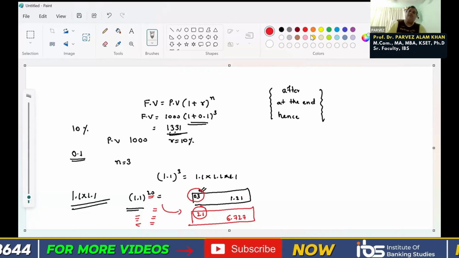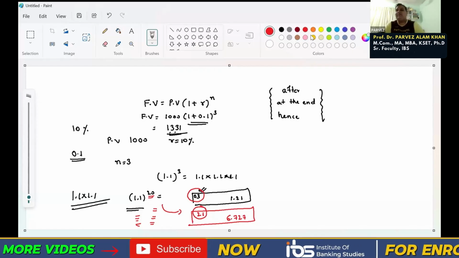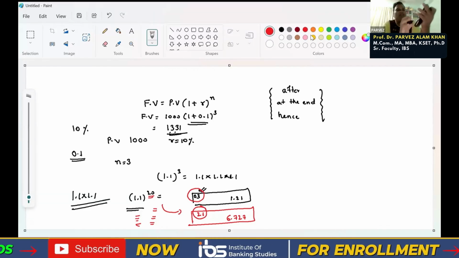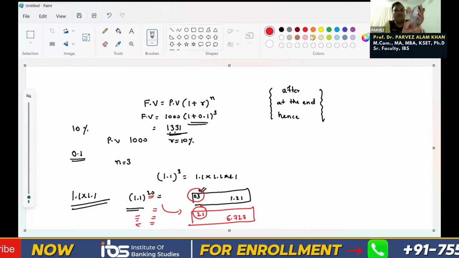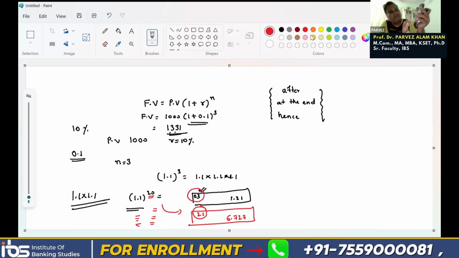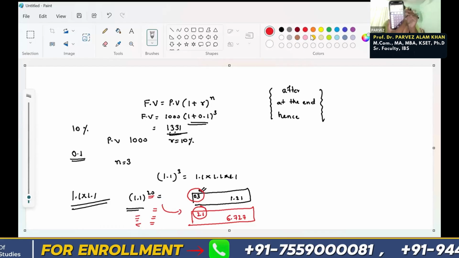Okay. First multiply always 2 times. Any number, whatever power, 5 times, 6 times, 10 times, 20 times. First you multiply 1.1 into 1.1 and press the equal to button. It will show 1.21.